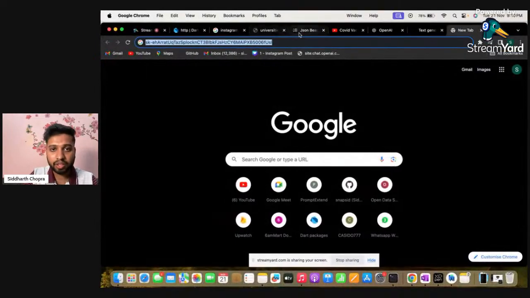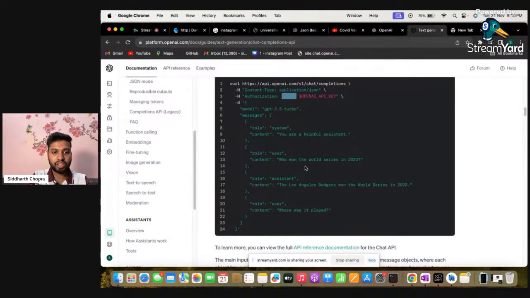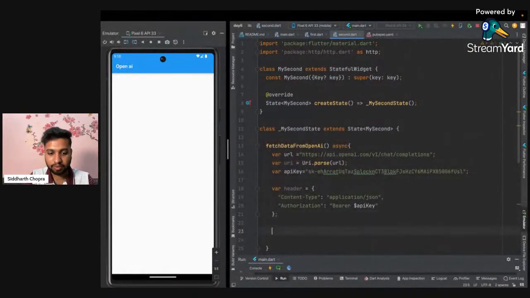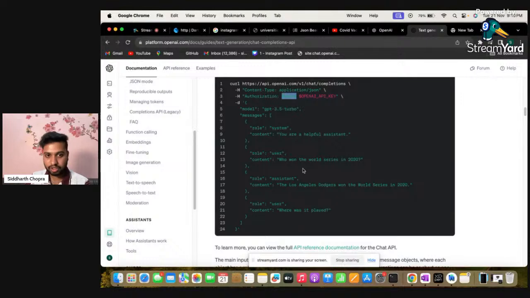Apart from the header, we also have a few other things. This is basically the body, so I will do the same thing: variable body. If you already know Postman, it is basically the software for this.